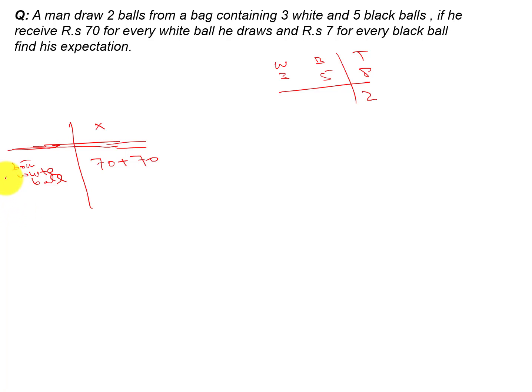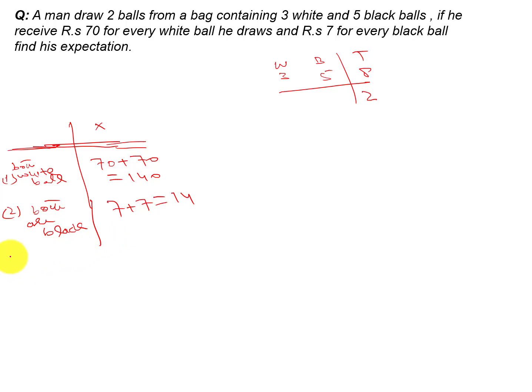Okay, this is the first one. The second chance is both are black balls. In this case, because he will get only 7 for every black ball, we will write 7 plus 7. In this case it will be 14, and in the first case it will be 140.